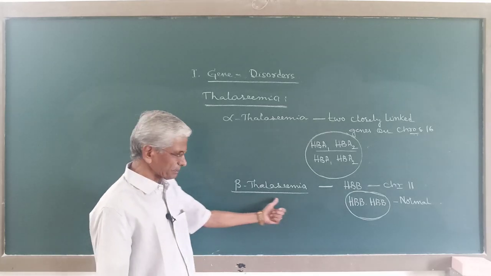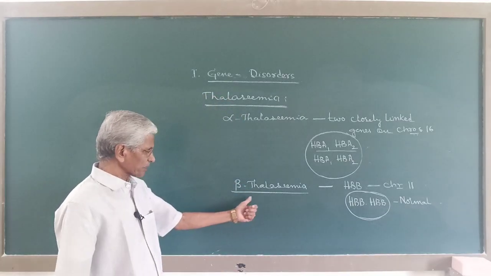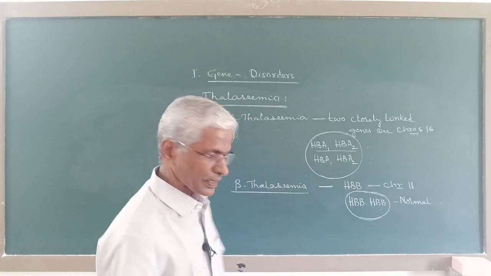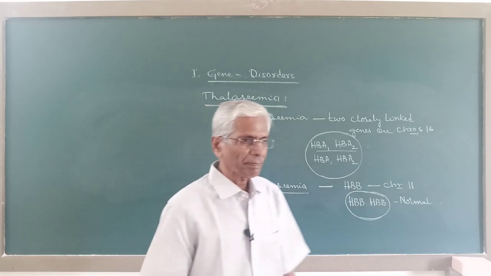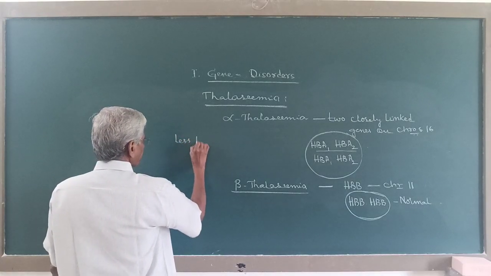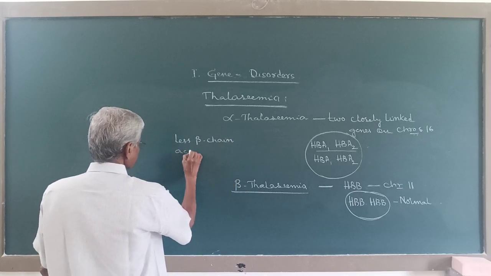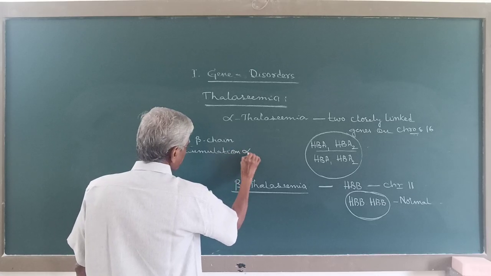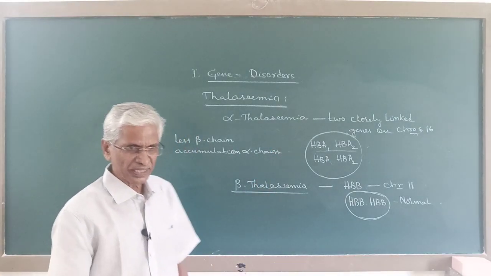Now, this beta thalassemia, I told you, is also called thalassemia major, because a person suffering with beta thalassemia will suffer with a severe form of anemia. A patient suffering with beta thalassemia will produce less of beta chain, and as a result there will be accumulation of alpha chain. So beta chain becomes less and alpha chain becomes more.